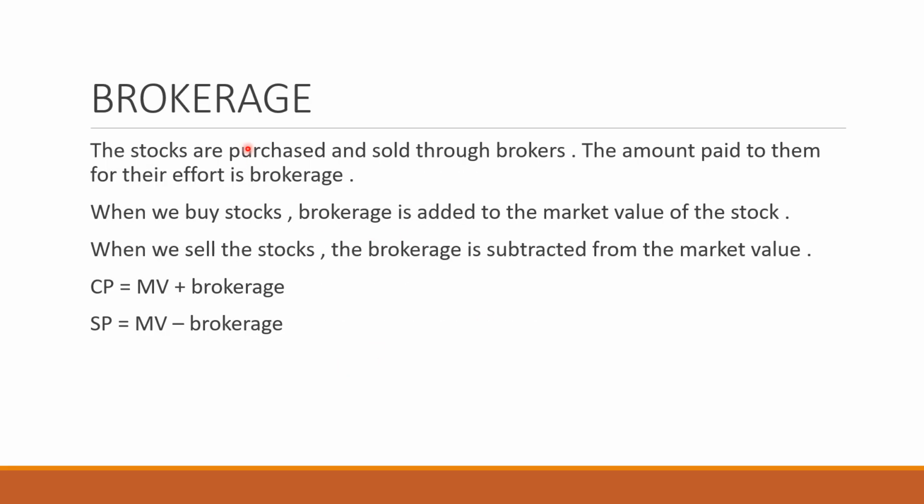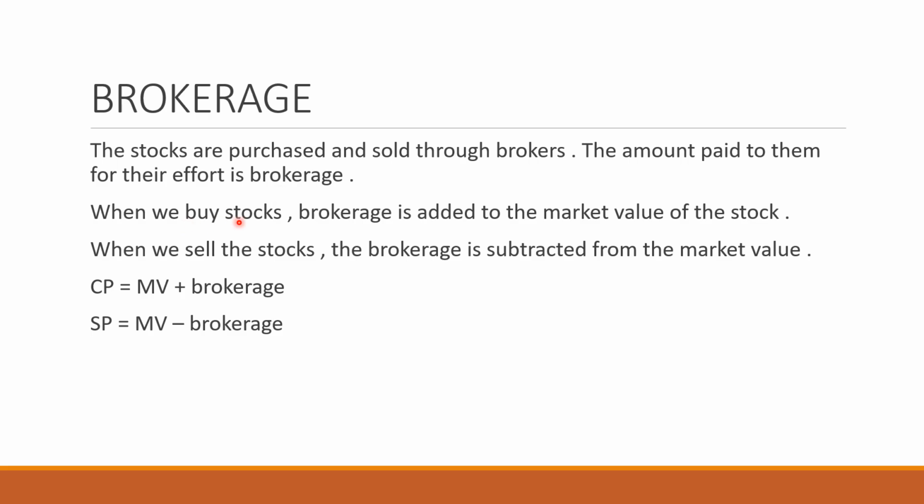Next is the brokerage. The stocks are purchased and sold through brokers. The amount which will be paid to them for their effort will be called brokerage. When you go to purchase a house, definitely first of all you go to a broker. Even if you want to rent a building, you go to the broker and he will charge you a fixed sum which is called the brokerage. Similarly, the case in stocks. The stocks are purchased and sold through this network of brokers and the remuneration which you will be paying to them will be called their brokerage.